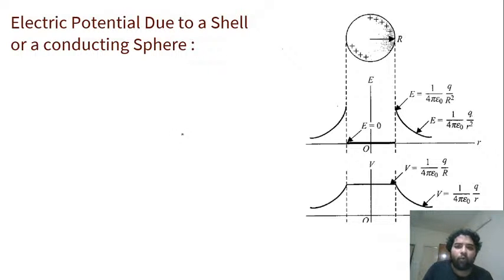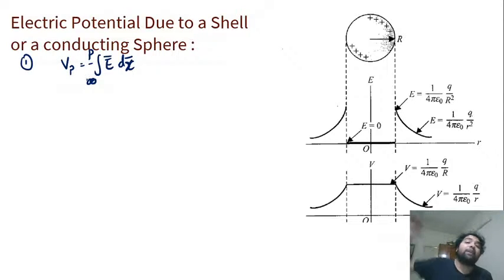One thing you have to understand is that potential change is only the integration of E dot dr, or dx, from infinity to that point. So we define potential at a point as the negative of work done to bring it from infinity to that point, because at infinity we are taking it to be zero. All right, so this is how we solve it.